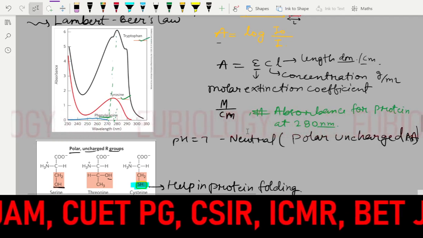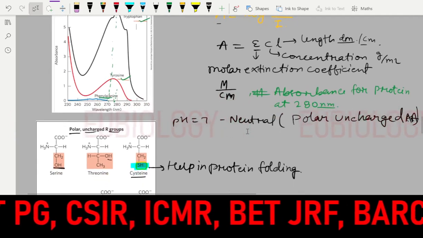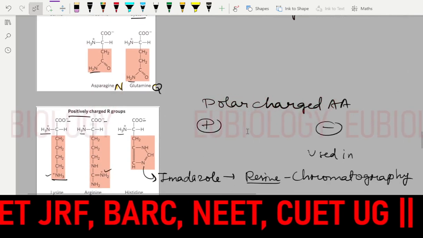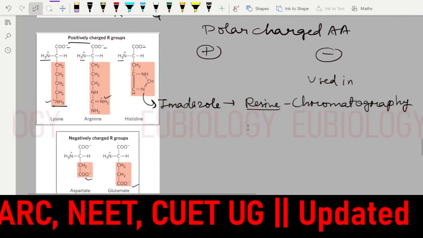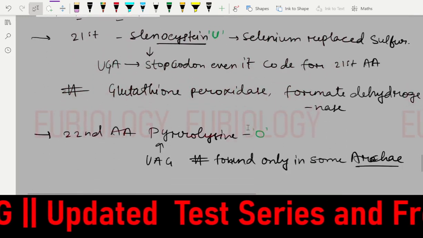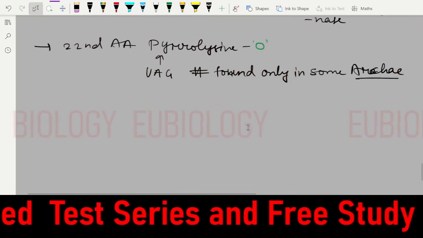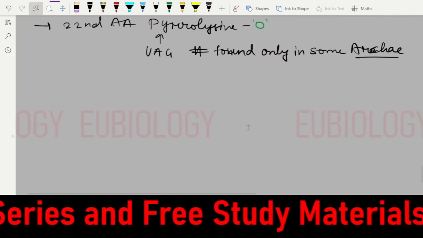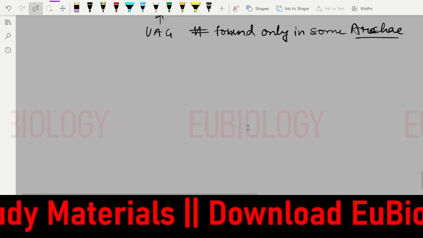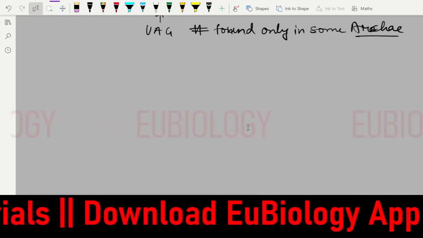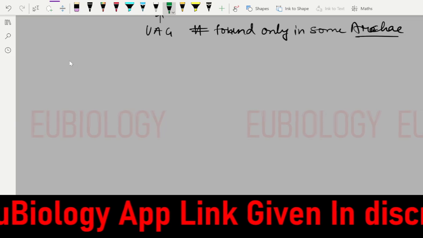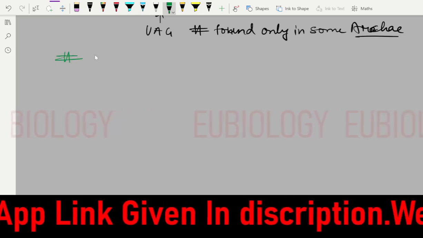So what do you think, if you apply UV rays on amino acids and proteins, will the protein have any damage from the UV rays? Yes or no? If it is damaged, then why are we using UV rays? Think and tell me in your comments, or you can tell me on the U biology app as well. So this is all about the basics of the amino acid.